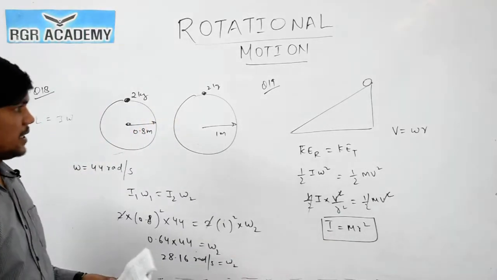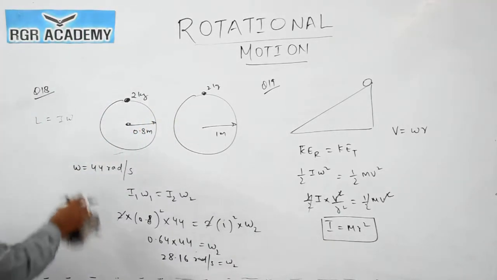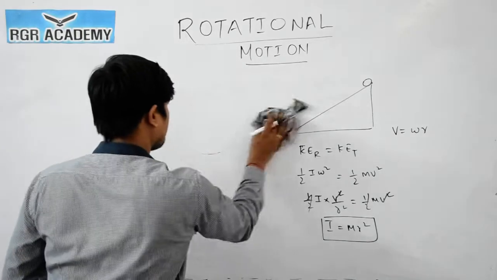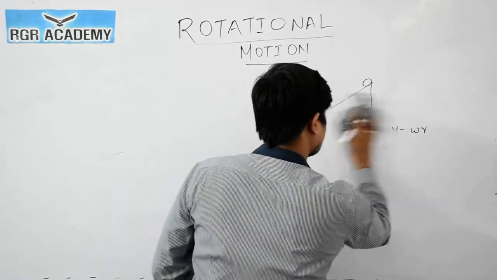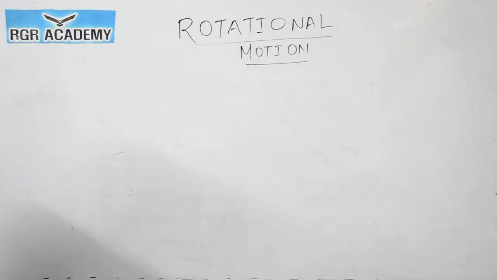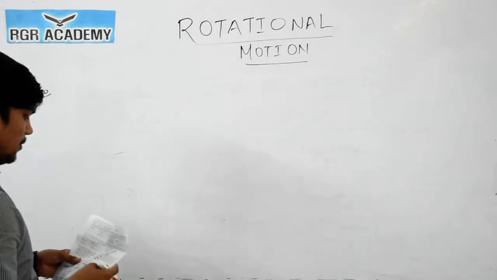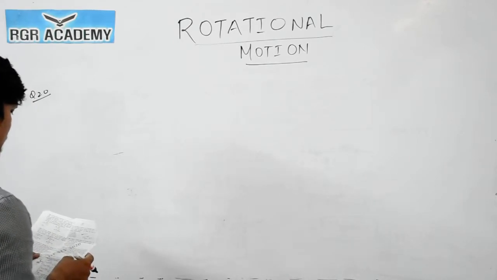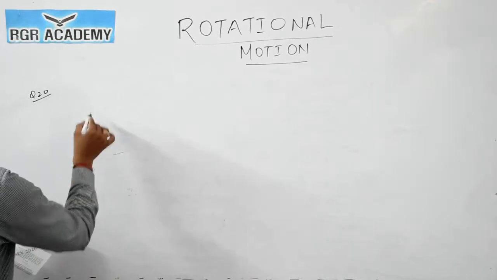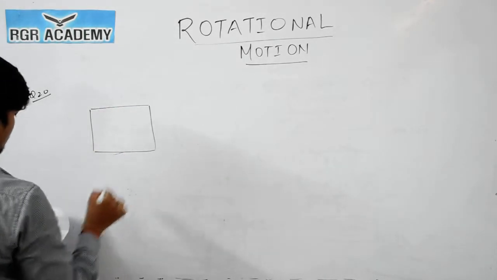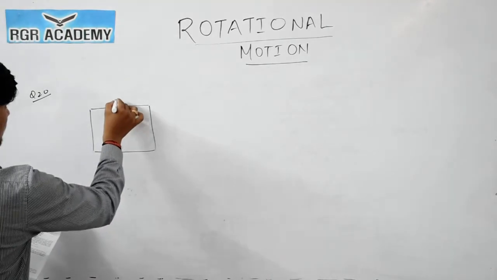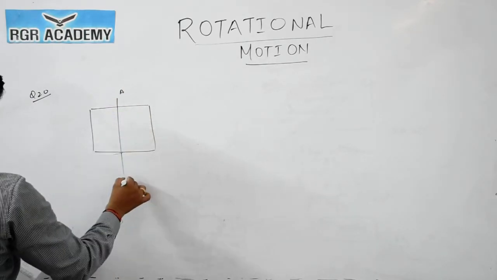Okay. Now question number 20. So question number 20 is, let I be the moment of inertia of a uniform square plate about an axis AB that passes through the center and it is parallel to two of its sides. Okay. So what they have given, any square plate is given to you, about an axis AB that passes through the center and parallel to two of its sides. Okay, like this. So this is the axis AB and the moment of inertia is I.